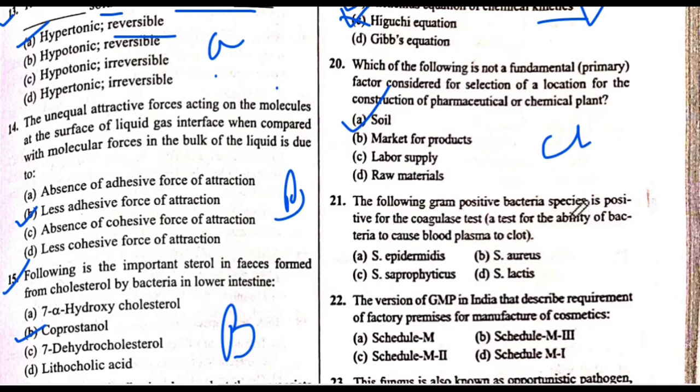The following gram-positive bacteria species is positive for the coagulase test. Coagulase test, a test for the ability of bacteria to cause blood plasma to clot. The answer is B. S. aureus. The answer is B.